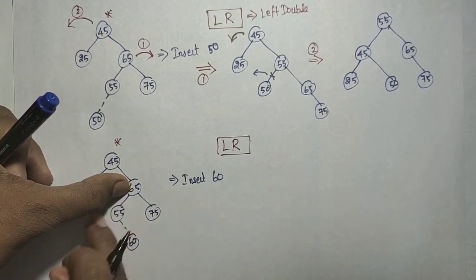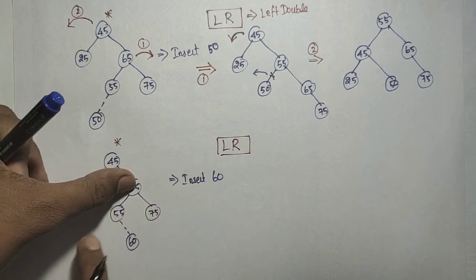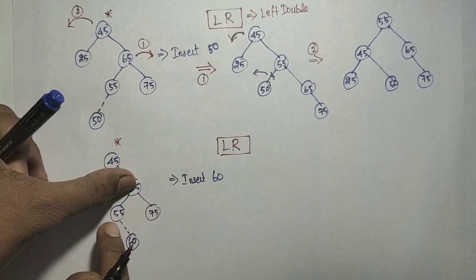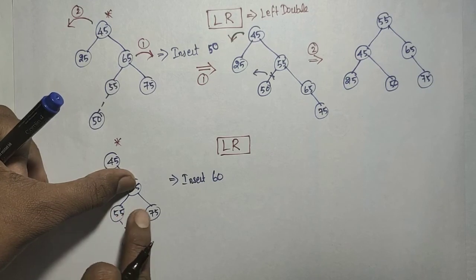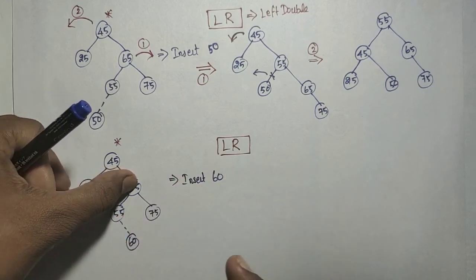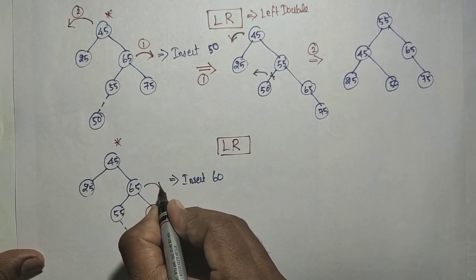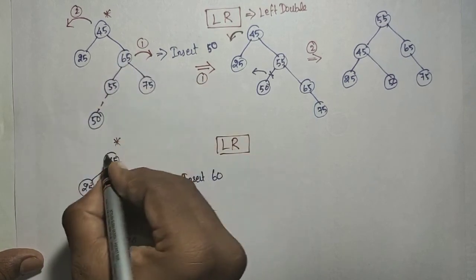So further, we need not analyze whether it is left or right like this. In that subtree, it is left side or right side, and right side means this 75. Like that you have to analyze. So this is left of right, and left of right means two rotations. One is this one, the same action as previous.